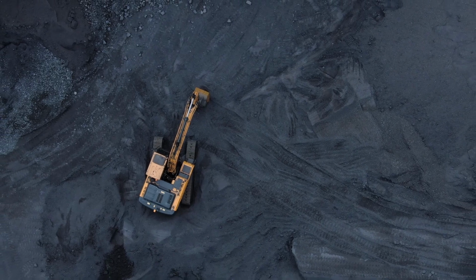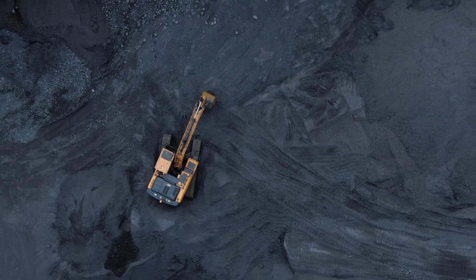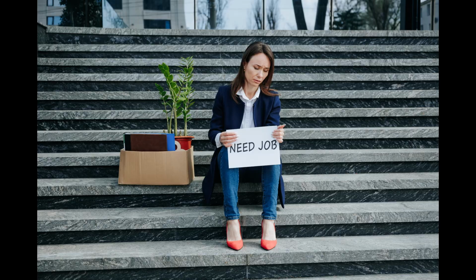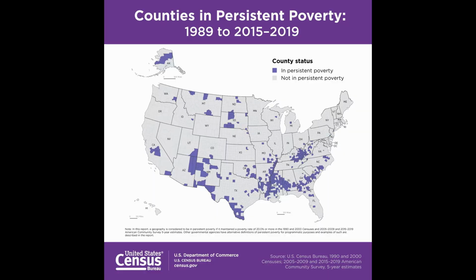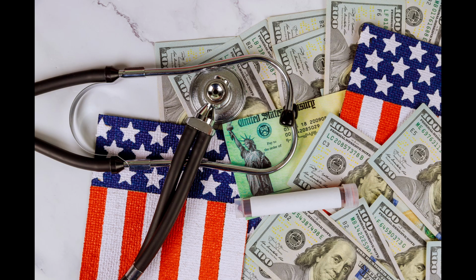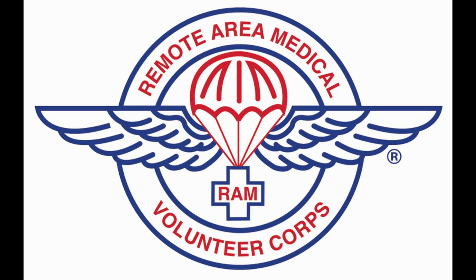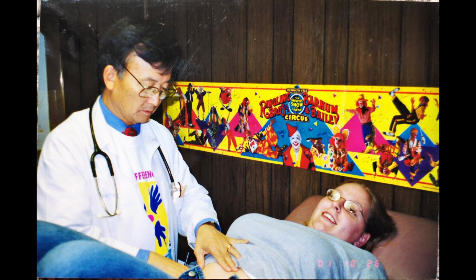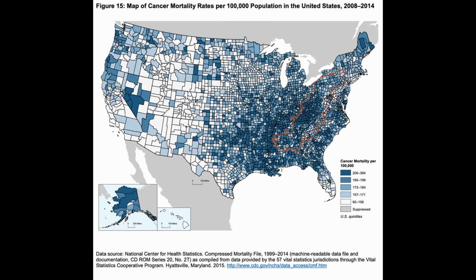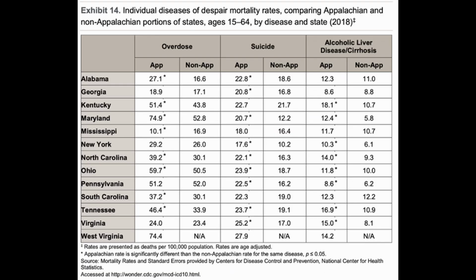Today, as coal mining has been decreasing and has become increasingly mechanized, it has led to a severe lack of jobs, causing high rates of poverty. The intense poverty of the region makes healthcare unaffordable and inaccessible, so much so that in some areas, remote area medical doctors must come in and provide it free through charity. Rates of cancer, obesity, and drug abuse are high across much of Appalachia and the rest of America.